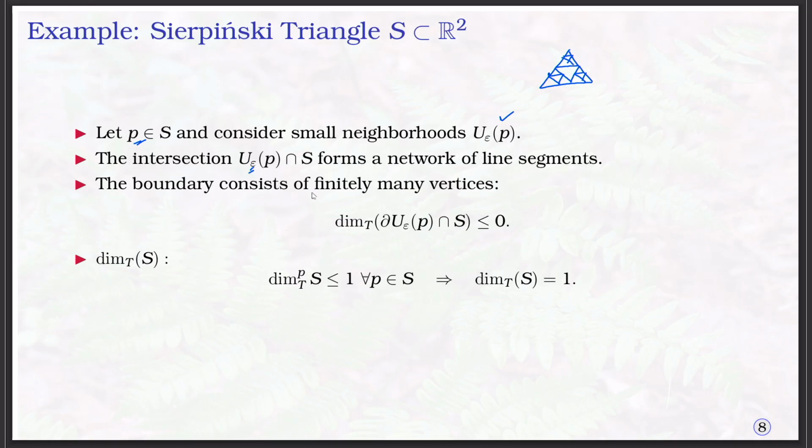The boundary consists of finitely many vertices, that means finitely many points. So the boundary has dimension 0.